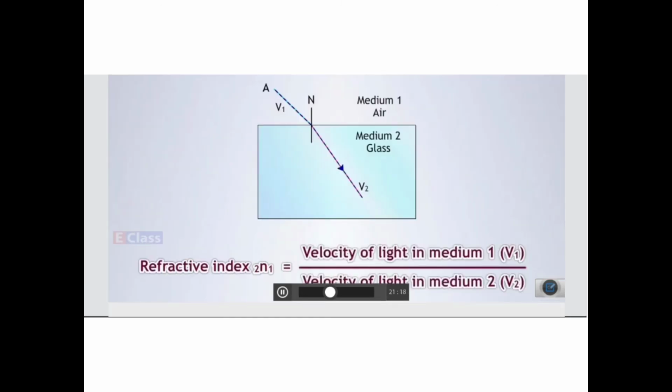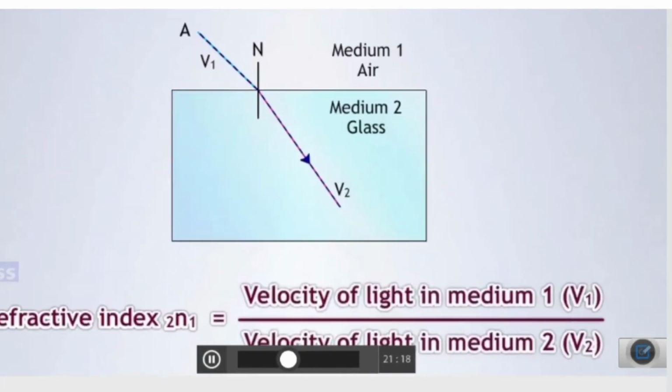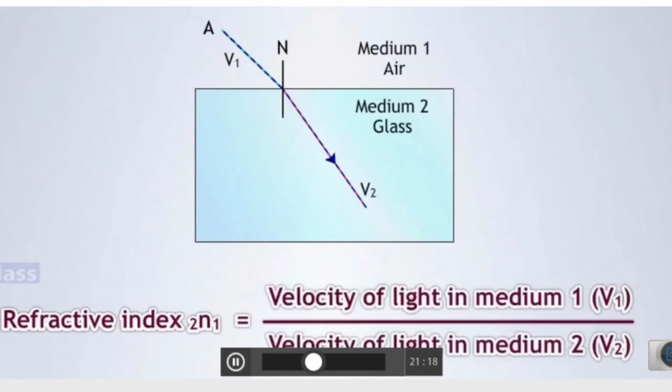Now let us understand the refractive index notations. One should not have any confusion regarding this. Remember, understand, or if you want, you can take a screenshot of it so that there is no confusion. Of course, the things are there in the textbook also. We have two mediums.